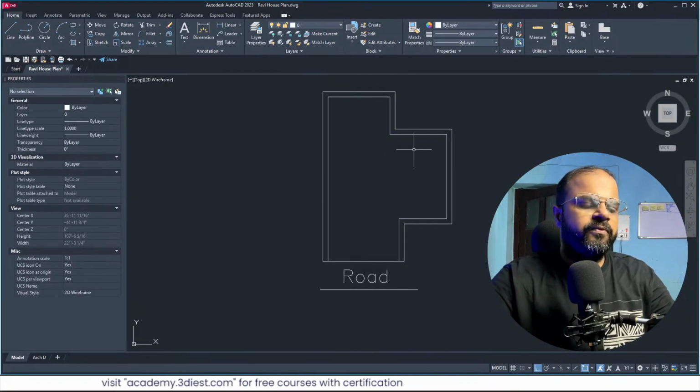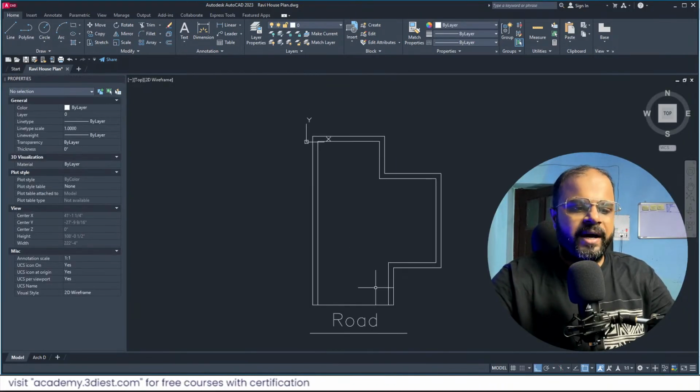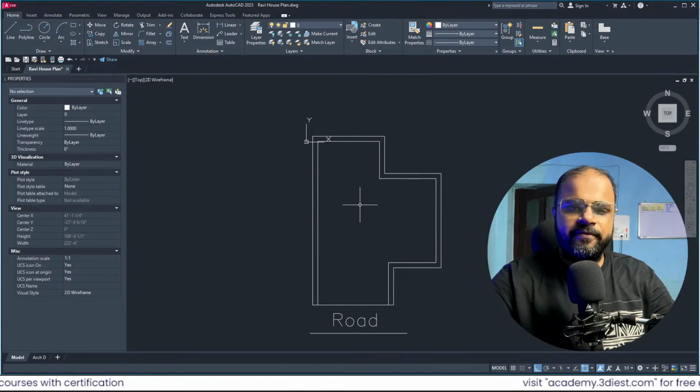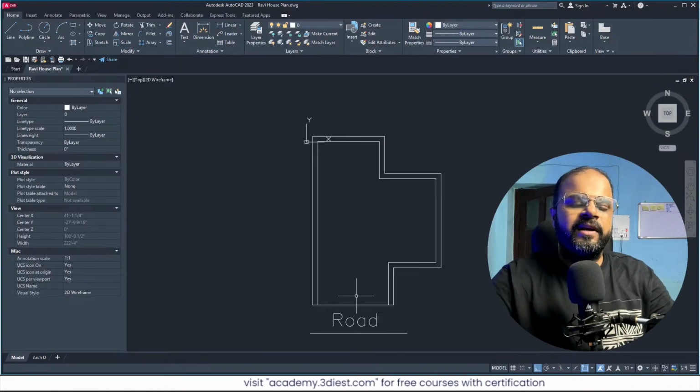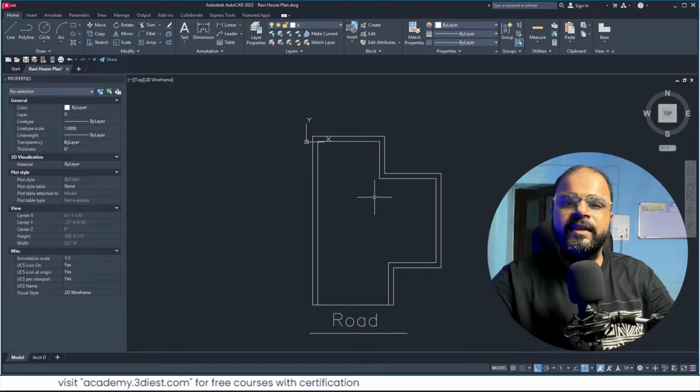Now we have to create a parking space in this area and a 2 BHK flat, or maybe a 3 BHK flat. We'll see what fits well in this available area, but we have to make sure that we keep the parking and then the other spaces.